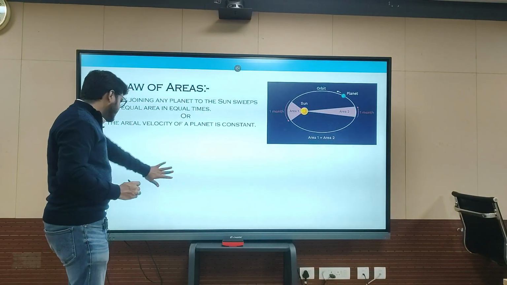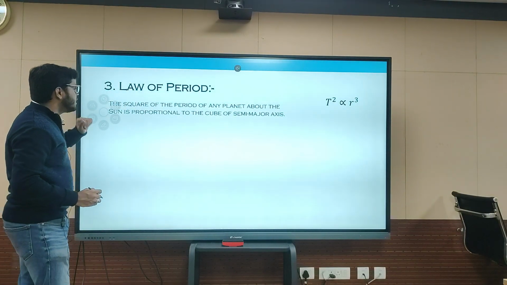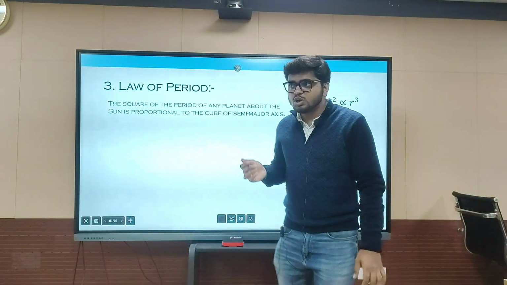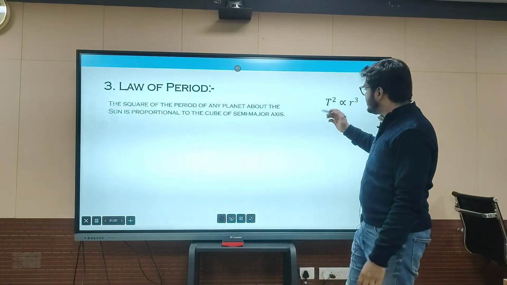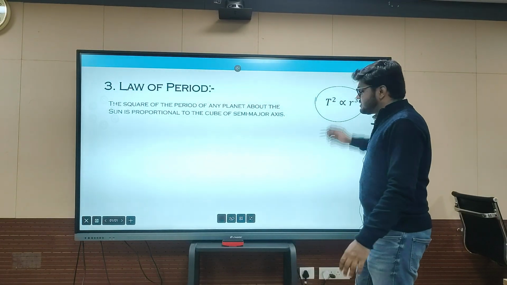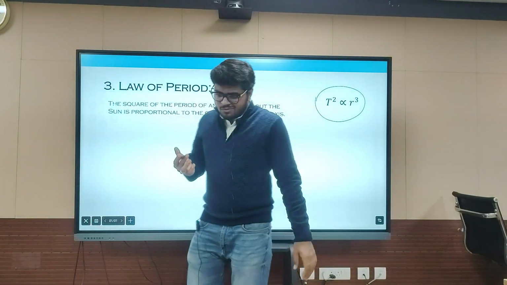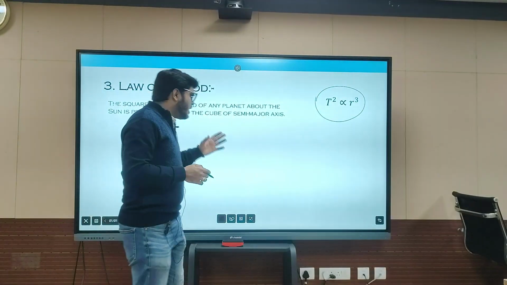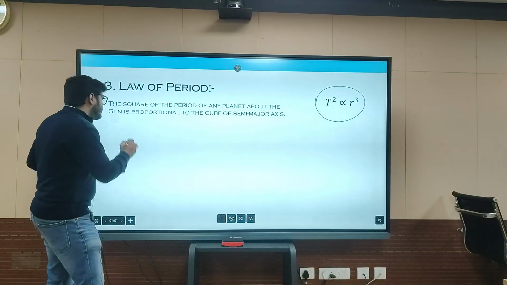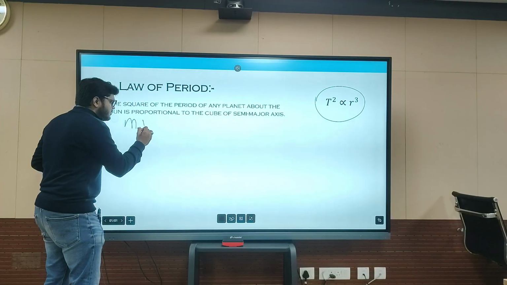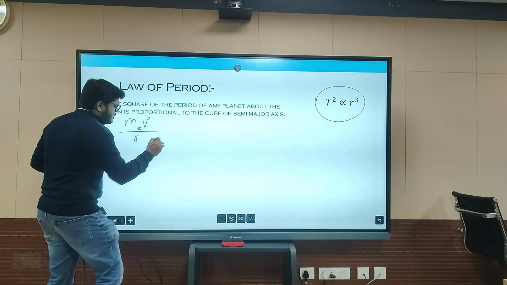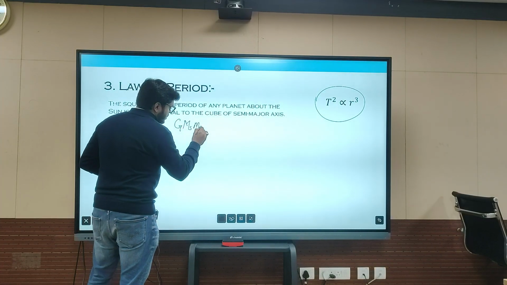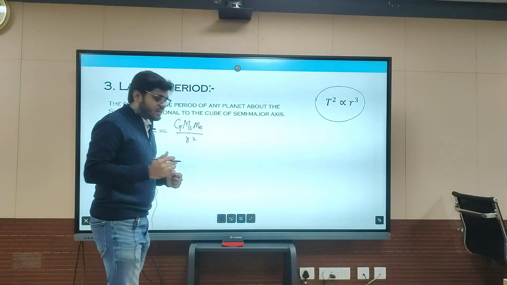Moving further, next we have the third law. The third law says the square of the period of any planet about the sun is proportional to the cube of its semi-major axis. So T square is directly proportional to r cube. Considering a circular motion and centripetal force, centripetal force m v square upon r is equal to G M m by r square, where M is the mass of sun, m is the mass of earth, and G is our gravitational constant.